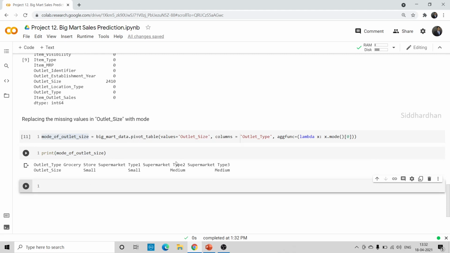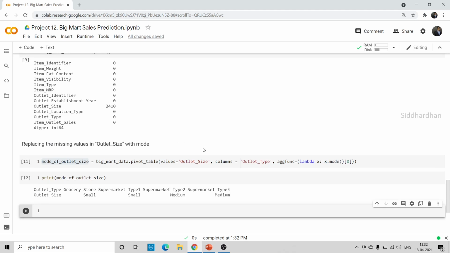So what we are doing is we are taking two columns, outlet size and outlet type, because these two columns are correlated. If you take the outlet type column here, there are 1, 2, 3, and 4 different outlet types. The first type of outlet is grocery store. The second one is supermarket type 1, then supermarket type 2, and supermarket type 3. So these are the 4 different outlet types, and you can see the outlet size. So this is the mode value